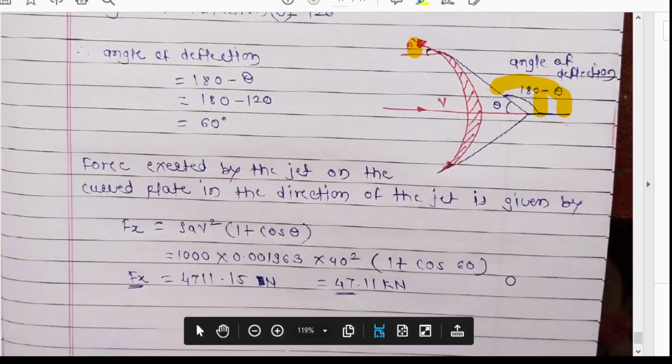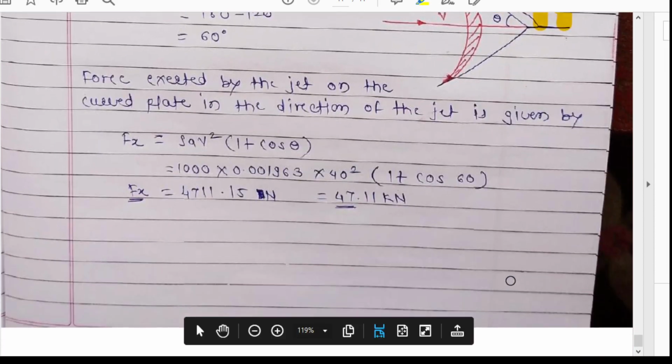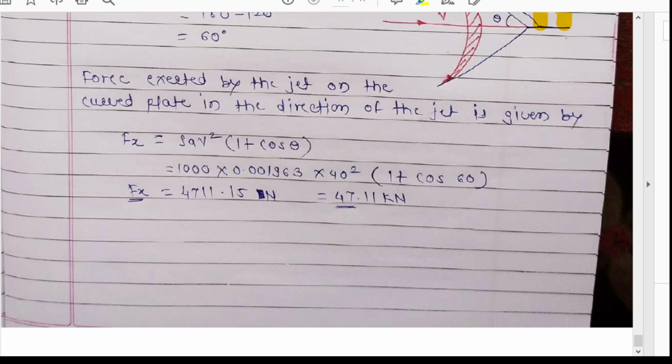So the angle of deflection we found is 180 minus theta, and now the force exerted by the jet on a curved plate is Fx. Fx will be rho a v square into 1 plus cos theta.